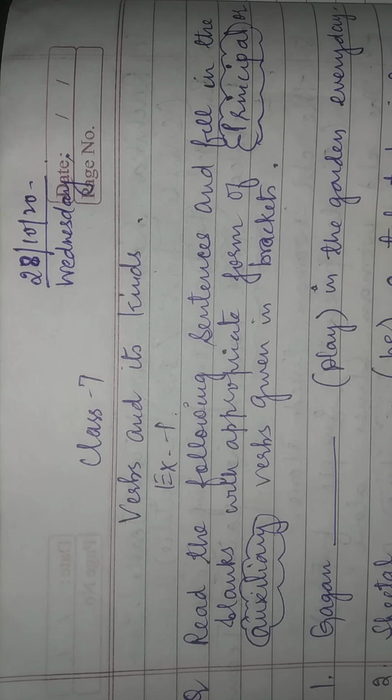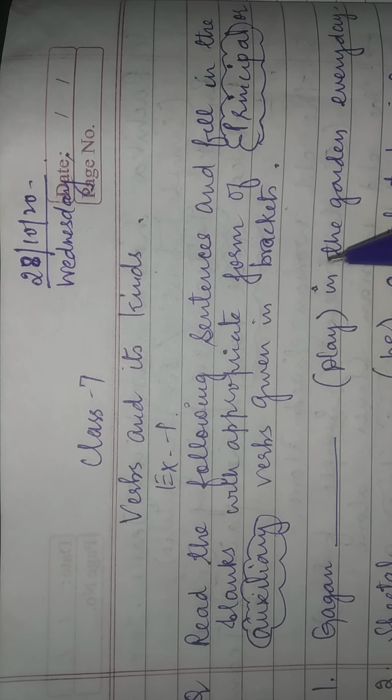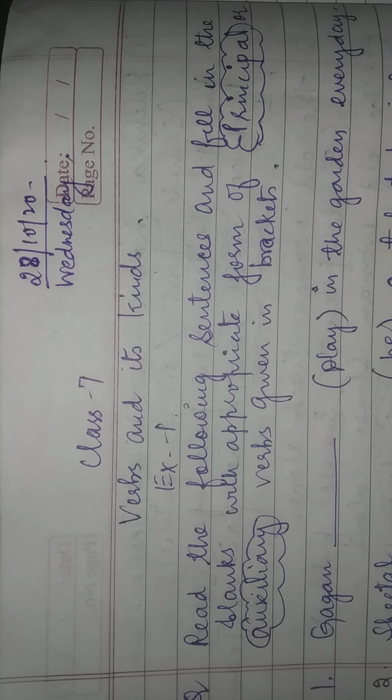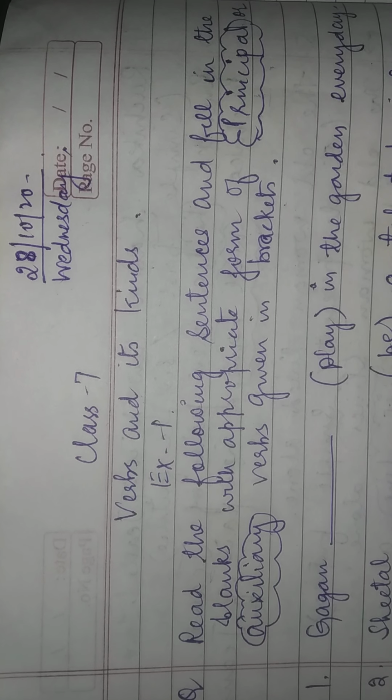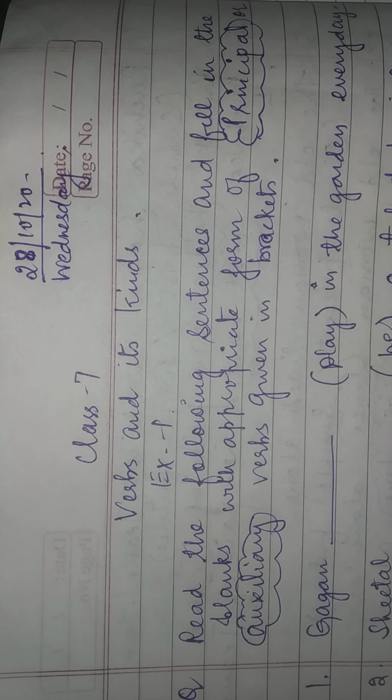The principal verbs are the main verbs, the main action word in the sentence. Okay. And auxiliary verbs are called helping verbs also, and they help the main verbs to change their forms according to the tenses, voice and other aspects.